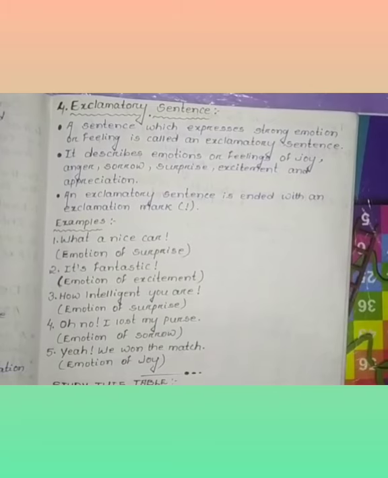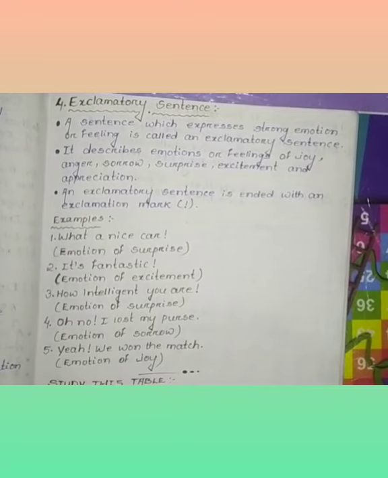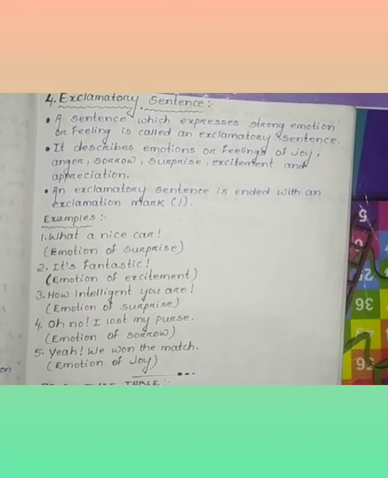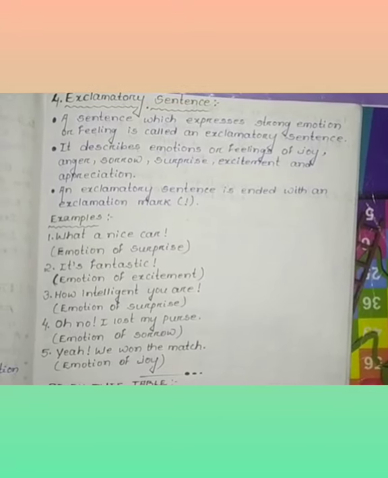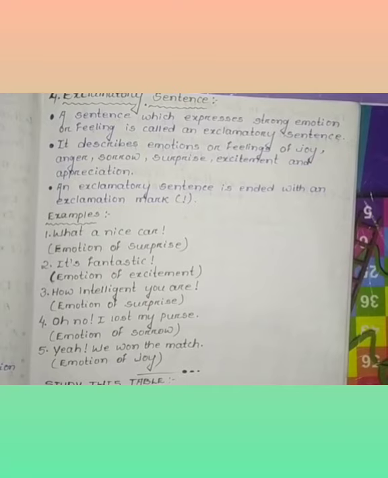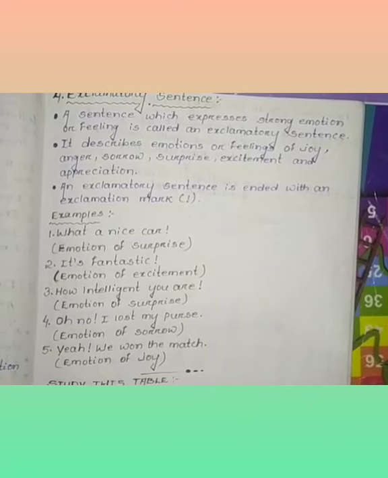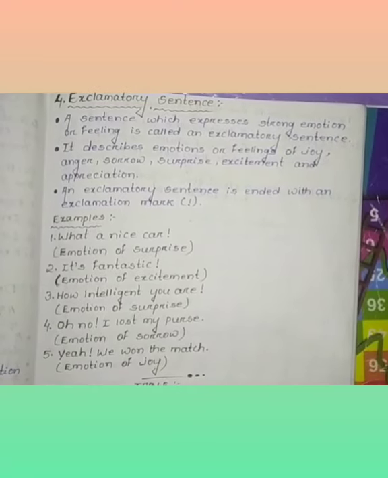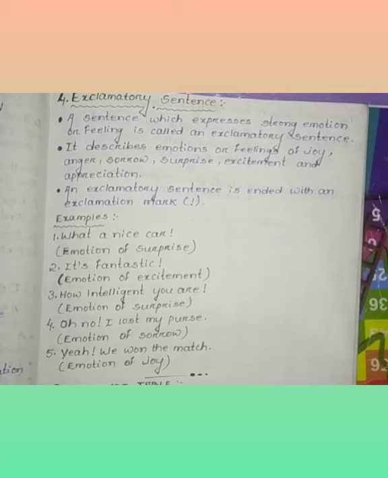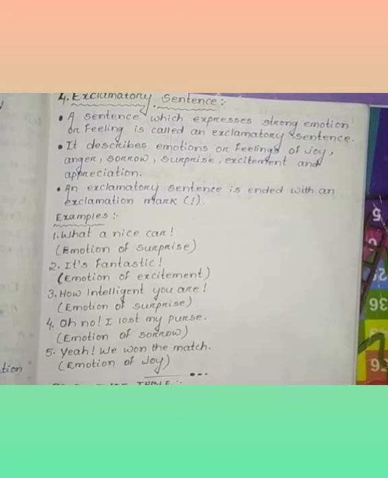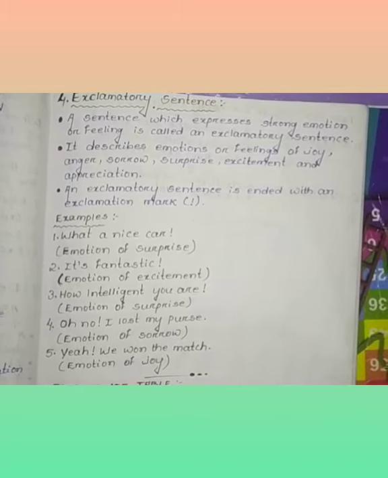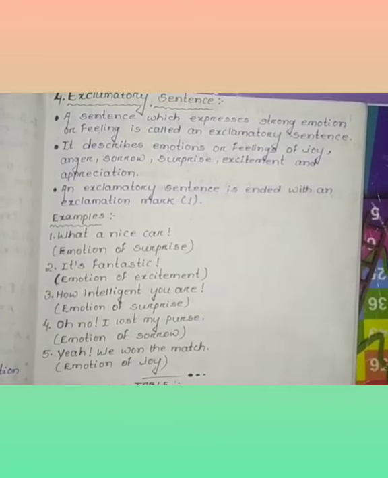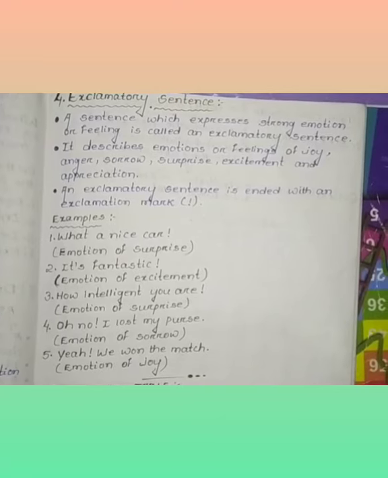Okay, coming to the last one, exclamatory sentence. So what is it? A sentence which expresses strong emotion or feeling is called an exclamatory sentence. Okay, coming to the second point, what I have written, it describes emotions or feelings of joy, anger, sorrow, surprise, excitement, and appreciation. Then coming to the third point, an exclamatory sentence ends with an exclamation mark. You can see here in my notebook.